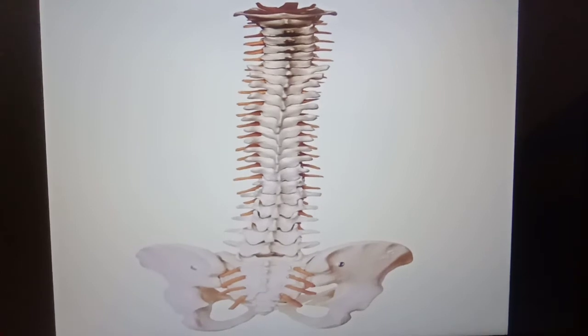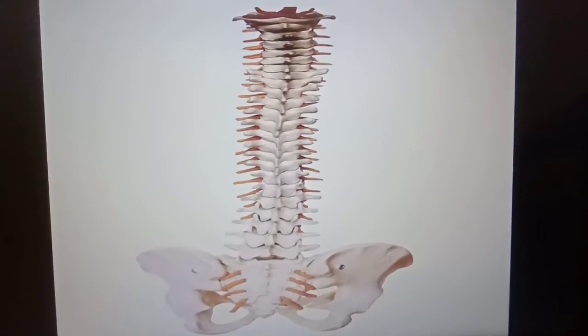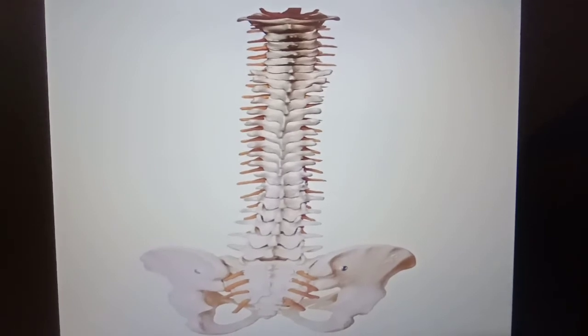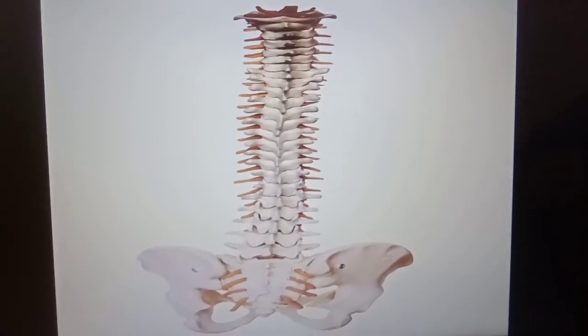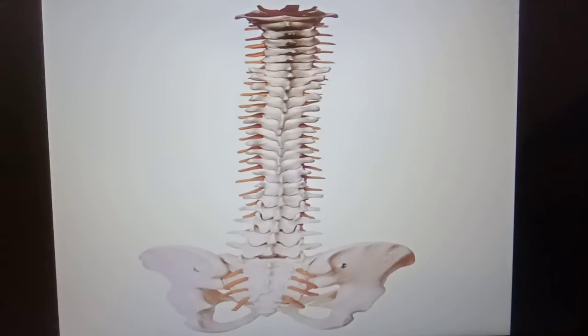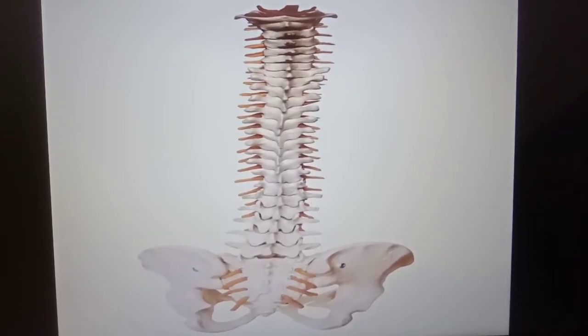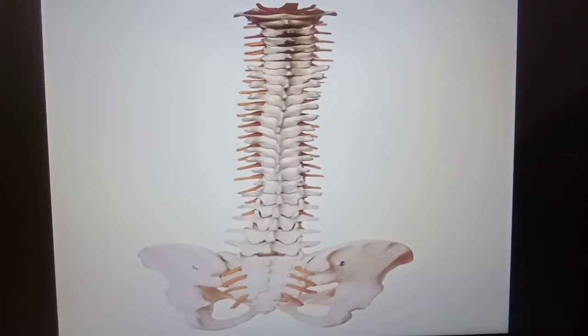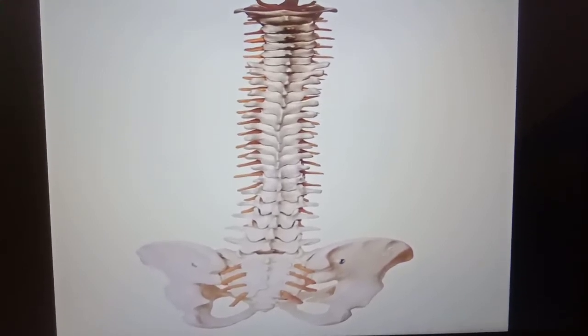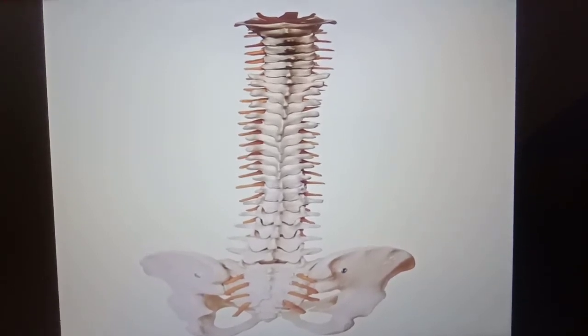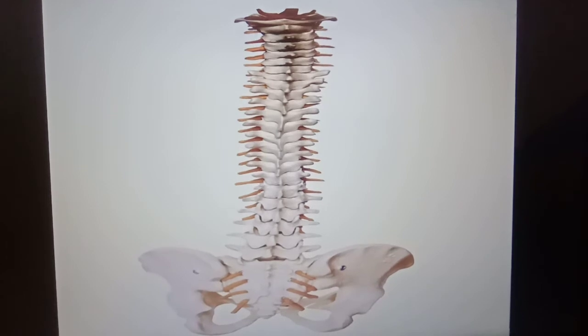Please note that the top 7 vertebrae of backbone form our neck. Our backbone supports the head at its top. So simply the functions of backbone are: backbone provides main support to the body. Backbone supports the head at its top. Backbone attaches the shoulder bones, ribs and hip bone, and backbone protects the spinal cord.